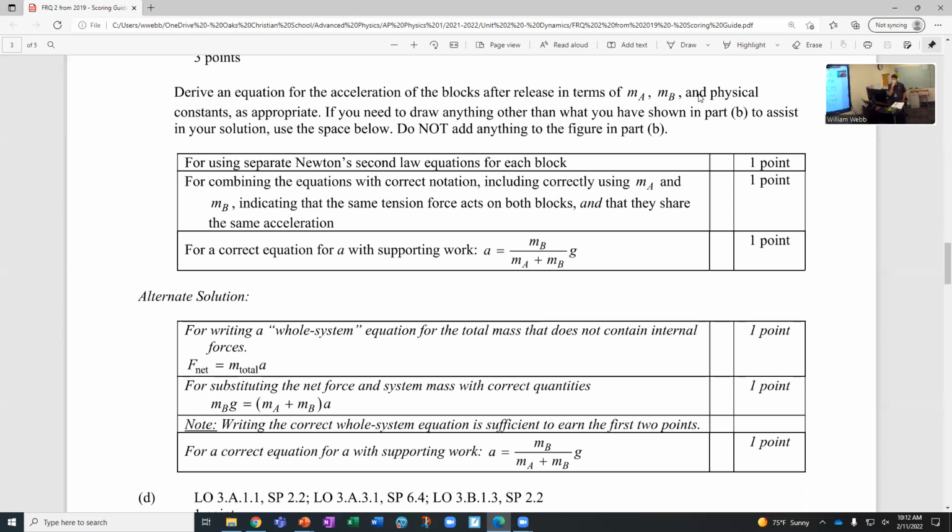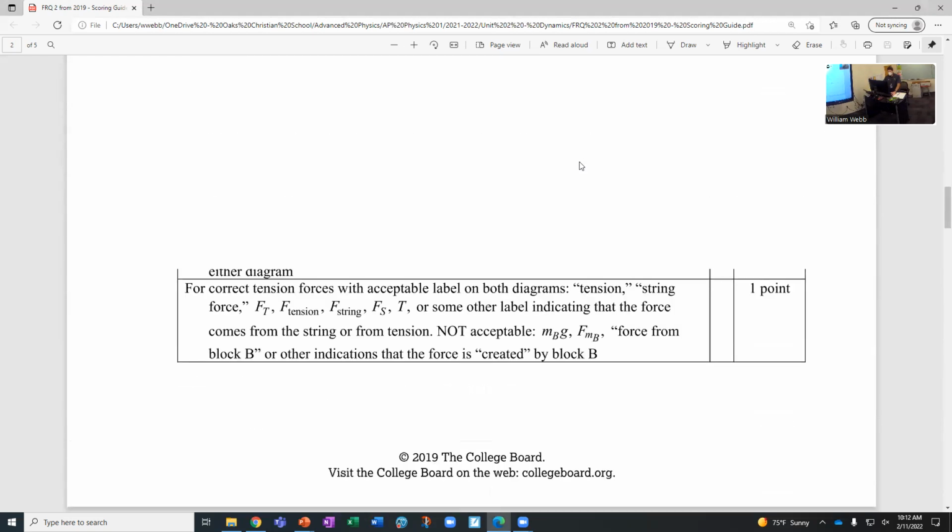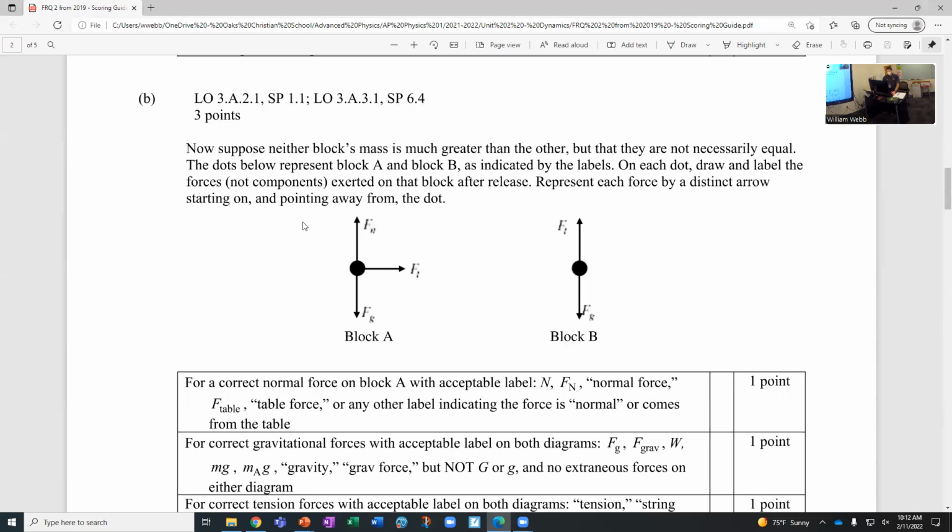Would you have to factor G out? No, I didn't on mine, and so that's fine, as long as it's mathematically equivalent. So I want to show you the math for this. But before I do, let's take a quick look at these free body diagrams to make sure we're clear.